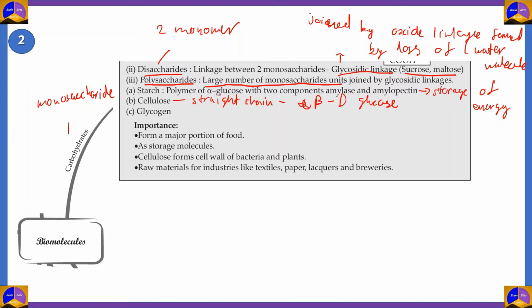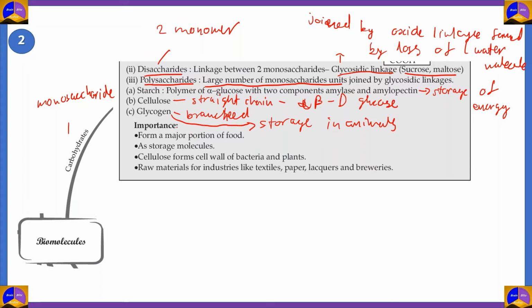And this unique structure for cellulose makes it strong and rigid in order to support plant weight. Finally, we have glycogen. Glycogen is a branched polymer which is found in animal tissue. Glycogen is the same stuff, which is the fat. So this is, again, a storage tissue found in animals. So the so-called fat in animals is actually glycogen, and it is a branched polymer.